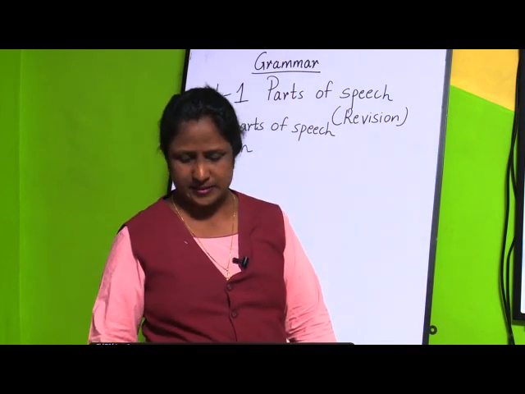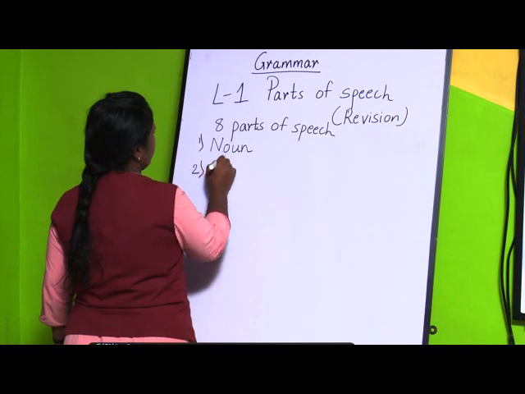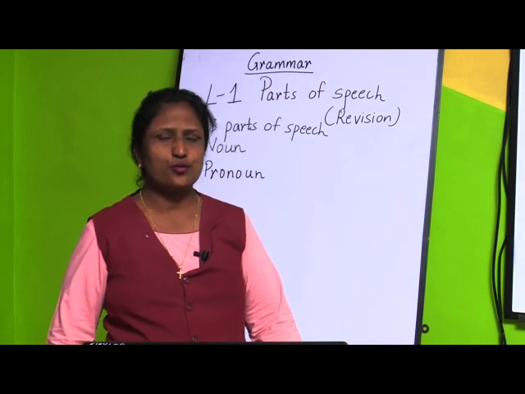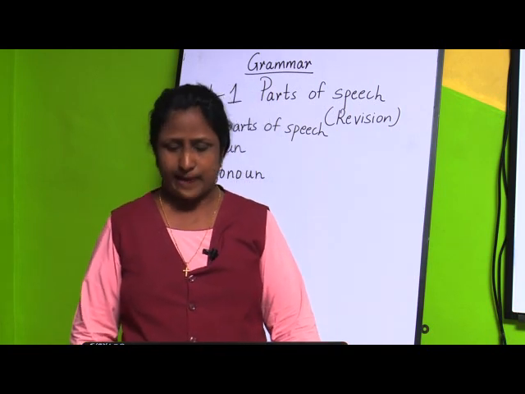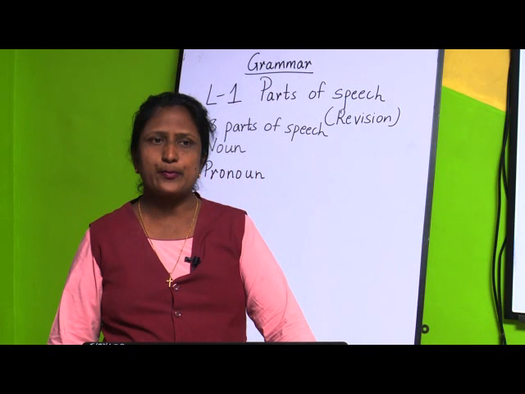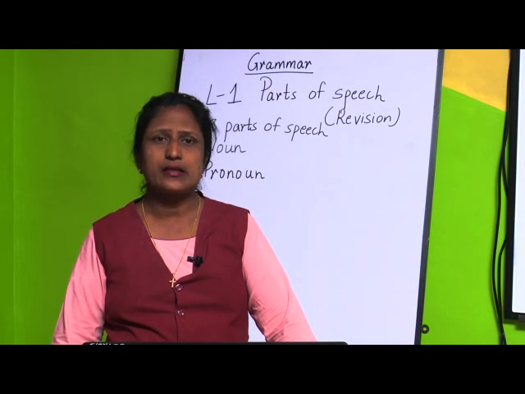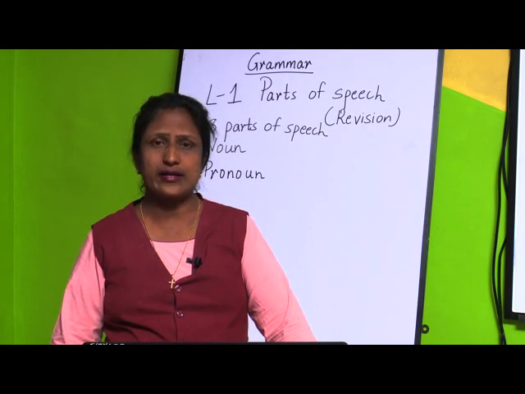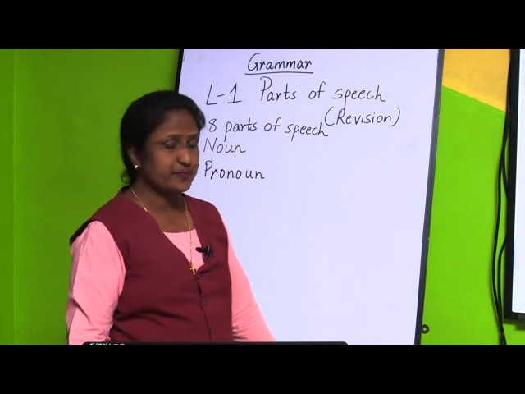This is the first part of speech. Second one is a pronoun. Now, what is a pronoun? So, I told you what is a noun. That noun is a name given to any person, place, animal or thing. And examples I have given like Nepal, Solapur, Shivaji Maharaj, Pratap, Mumbai, Kolkata, then Pune, so many names. These names are called noun, and these are the names given to any person, place, animal or thing. And second is what? Second part of speech is a pronoun.